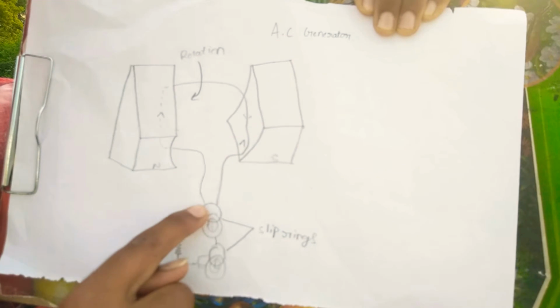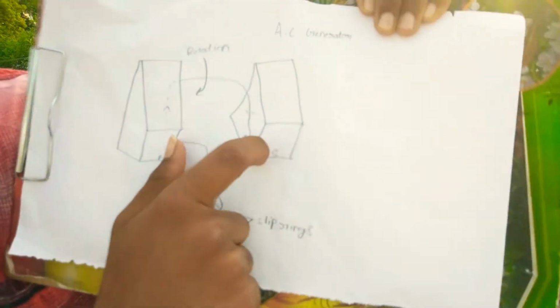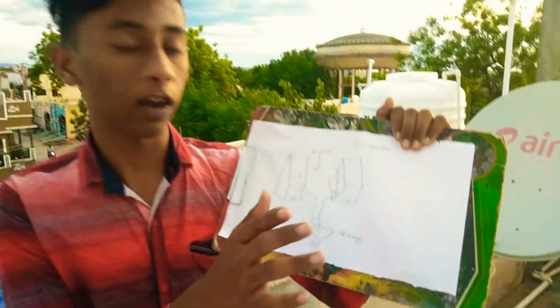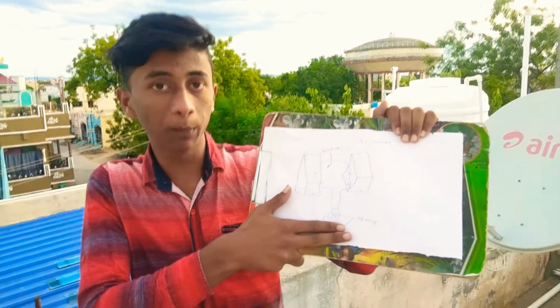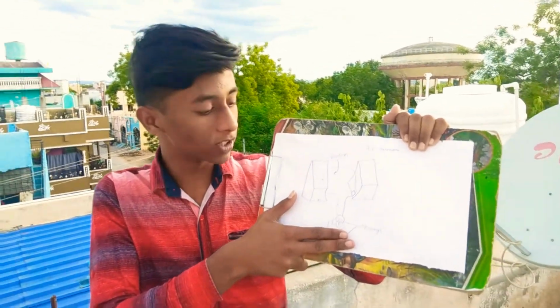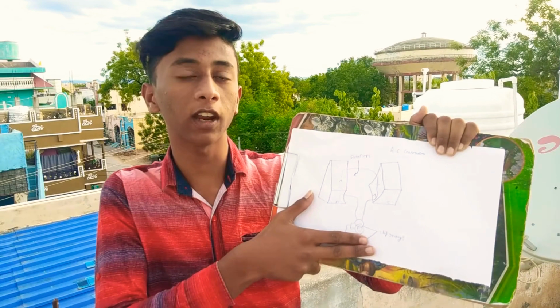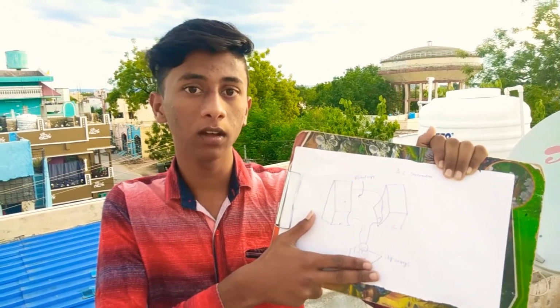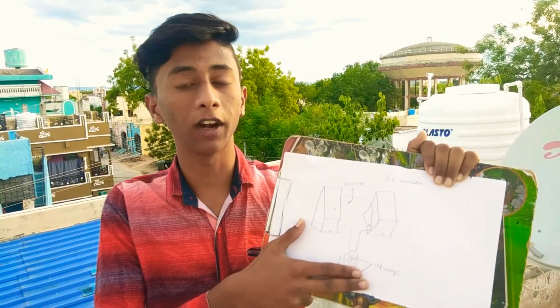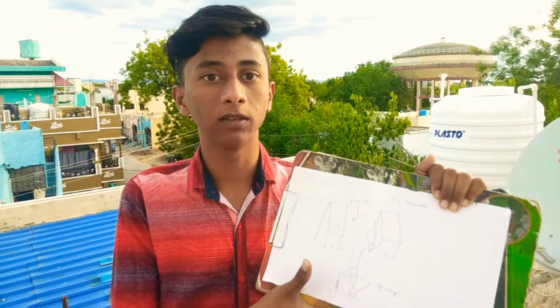In this way, the current formation takes place in the AC generator. In a DC generator, we have to remove the second slip ring. If we remove that, with the first slip ring only, the DC generator will pass the current to the generator. In this way, we will get energy for our home appliances and other electrical machines. Are you understood? I hope you all are understood.